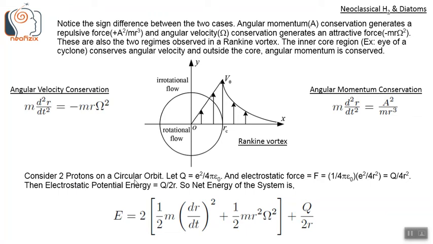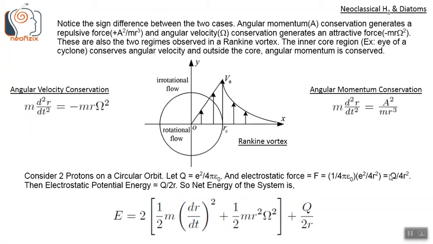So consider two protons on a circular orbit. Let some constant q be equal to e squared by 4 pi epsilon naught, where e is the charge of the electron and epsilon naught is the permittivity of free space. So we can write the electrostatic force F as 1 by 4 pi epsilon naught into e squared by 4 r squared. We take the distance between the two protons as 2r. So e squared by 4 r squared will be nothing but q by 4 r squared, because q is defined as e squared by 4 pi epsilon naught.